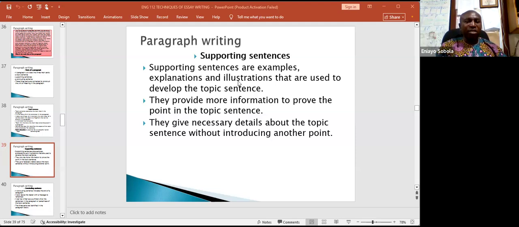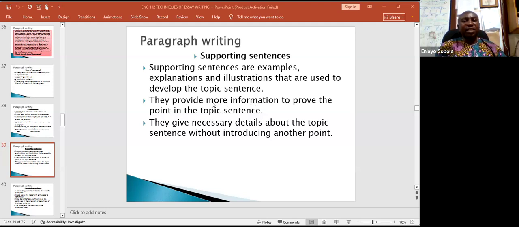People will understand what it's about. Also, supporting sentences provide more information to prove that the point in the topic sentence is correct.